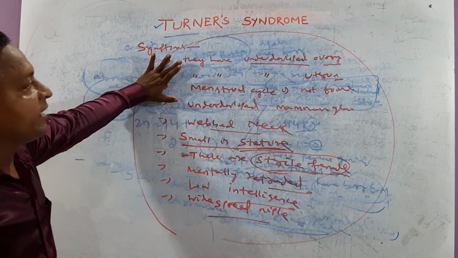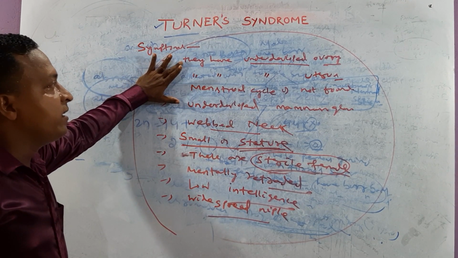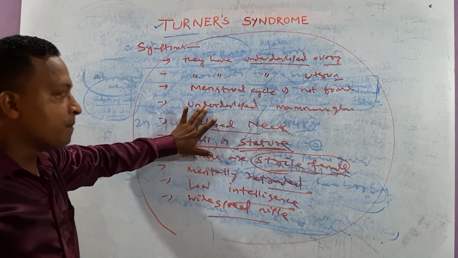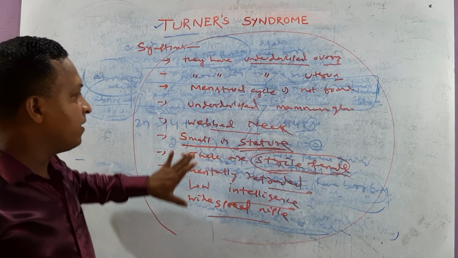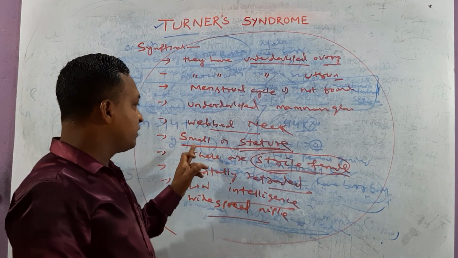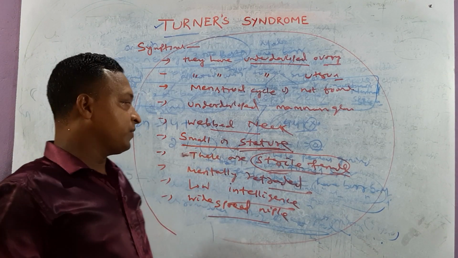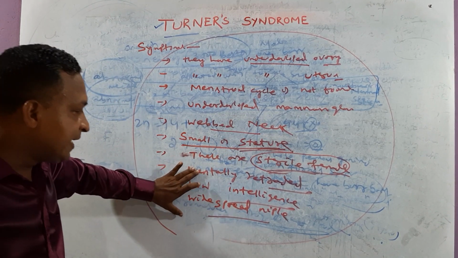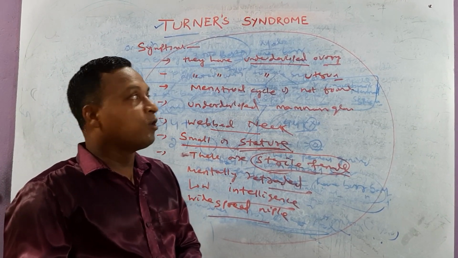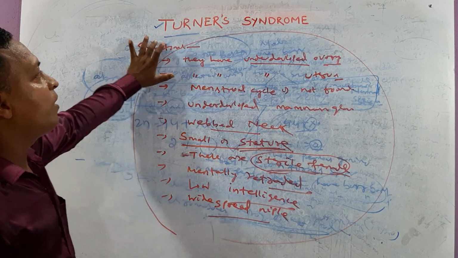The first one: underdeveloped ovary, underdeveloped uterus, menstrual cycle is not found, underdeveloped mammary gland, webbed neck, small in stature, meaning small in height. They are sterile females, mentally retarded, low intelligence, and have widespread nipples. Clear? So this is the basic fundamental about Turner syndrome.